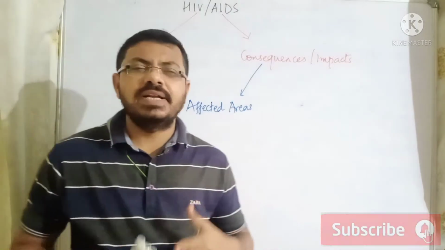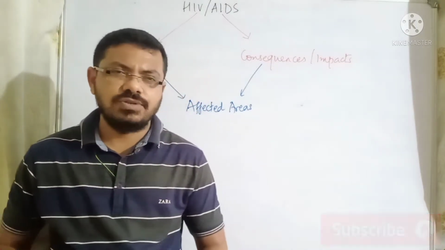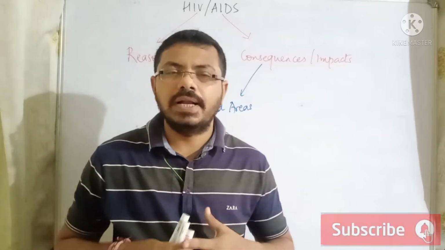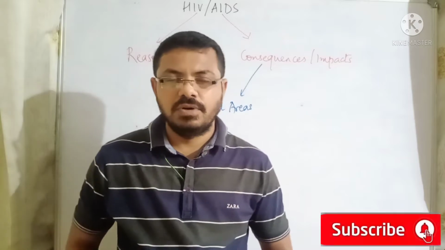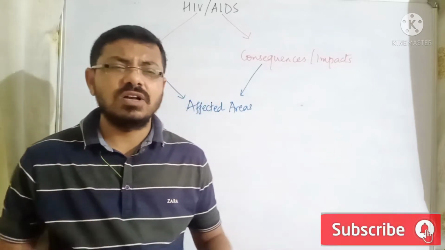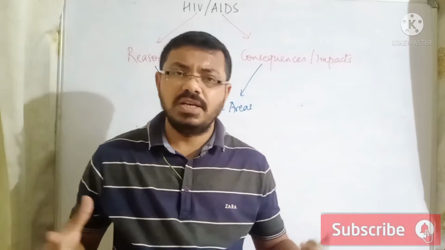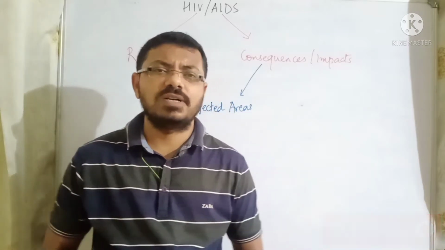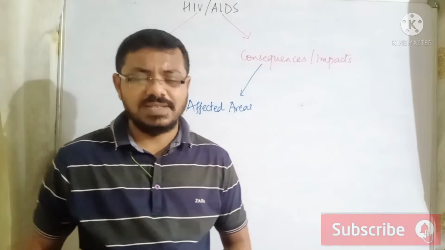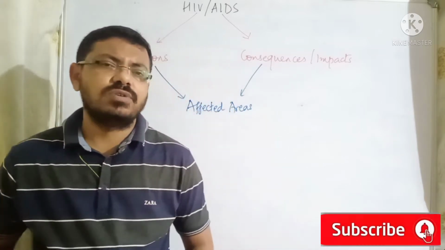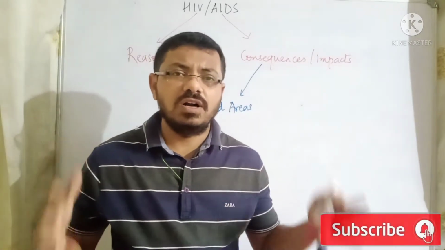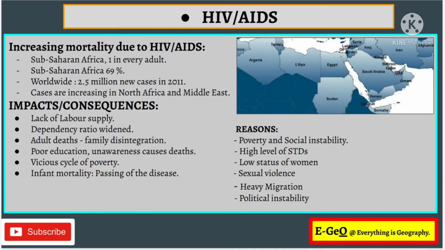The status of women is very low in society. They are not educated. Literacy level is very low, and that is also affecting these women, making them more likely to be positive for HIV/AIDS. There are a lot of sexual violence cases in the African continent and also in some other parts of the world. Because of this also, it is spreading very fast. Heavy migration after the Industrial Revolution, the world has seen a lot of people migrating from one place to another, which is also responsible for spreading the cases of HIV/AIDS.